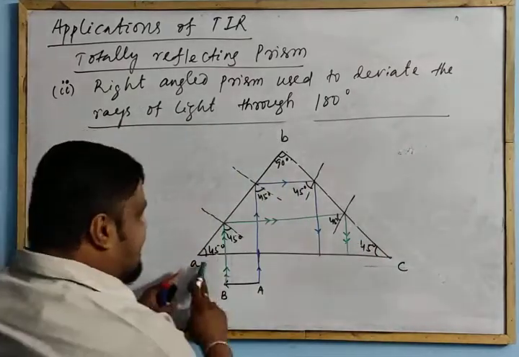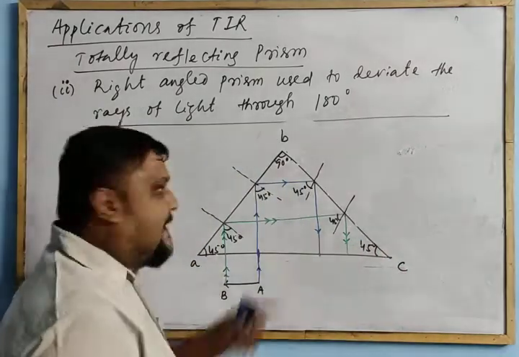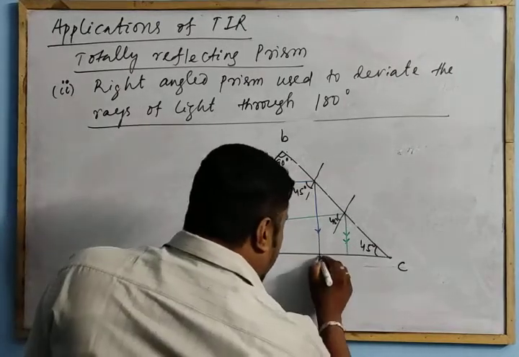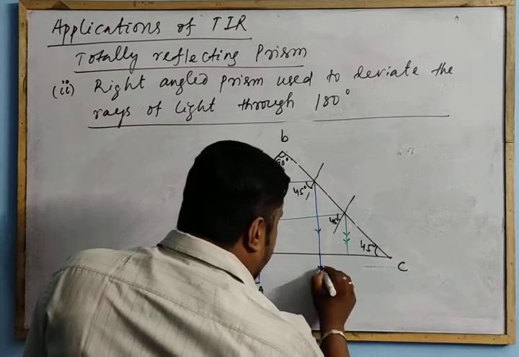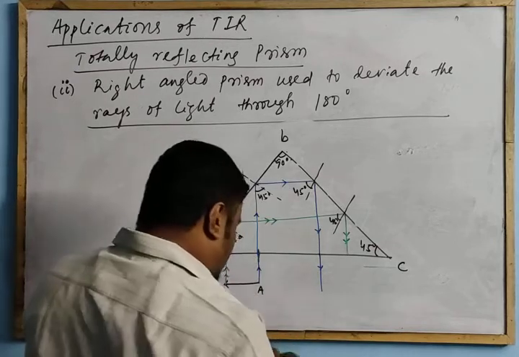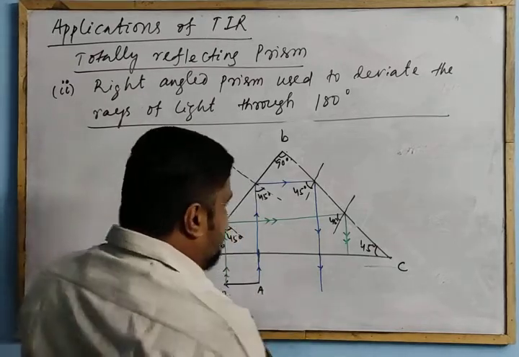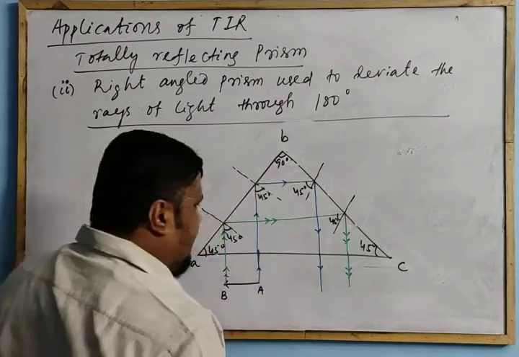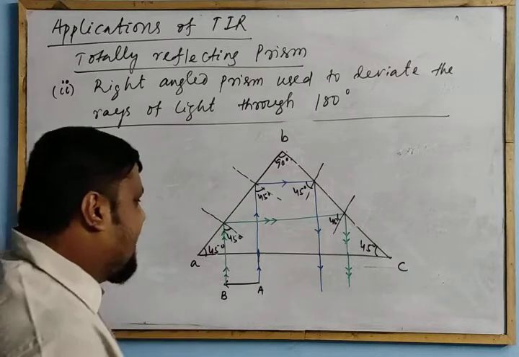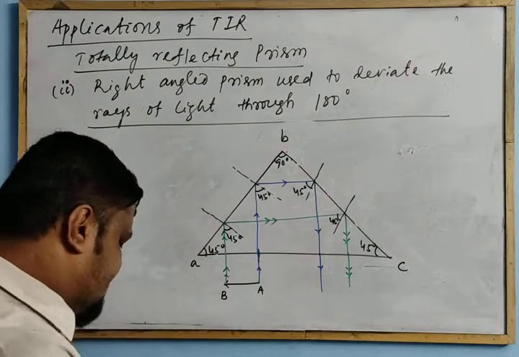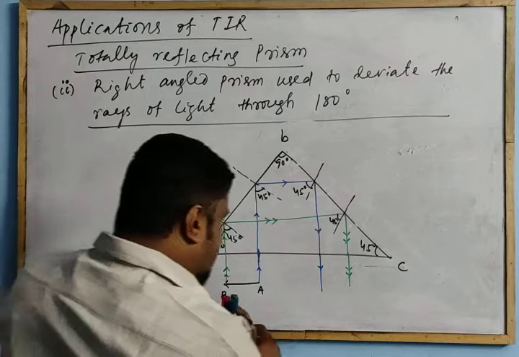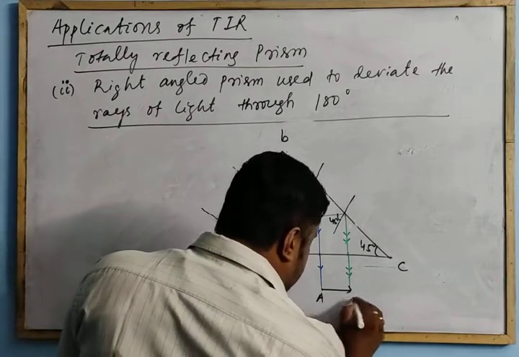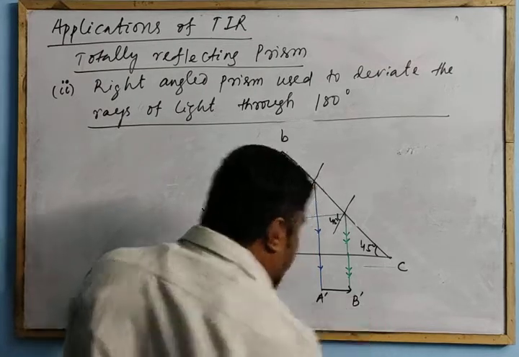Now it hits the surface AC perpendicularly, normally, so the ray goes undeviated like this, and this one will also go undeviated. And the image will be here: this is A dash, B dash.